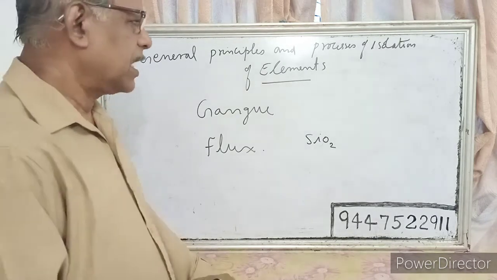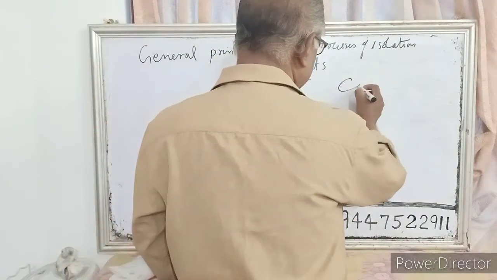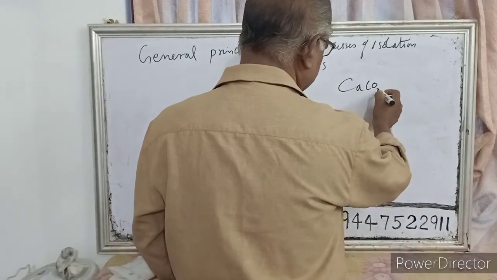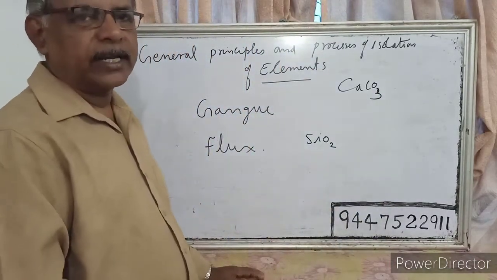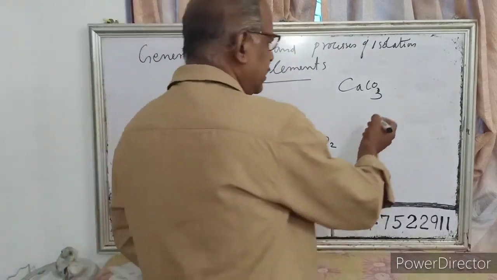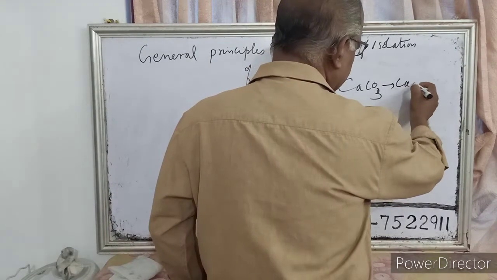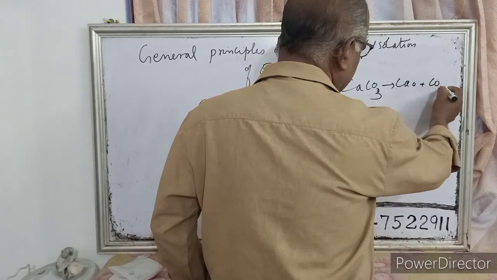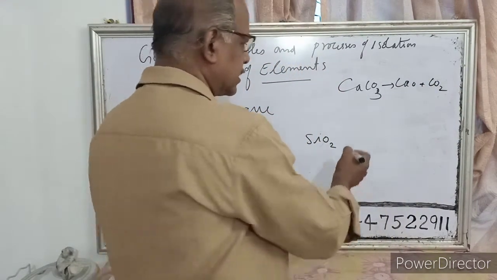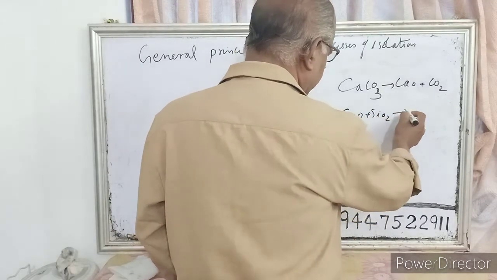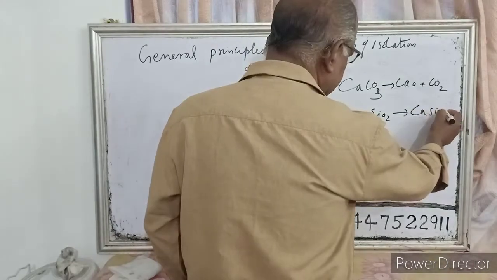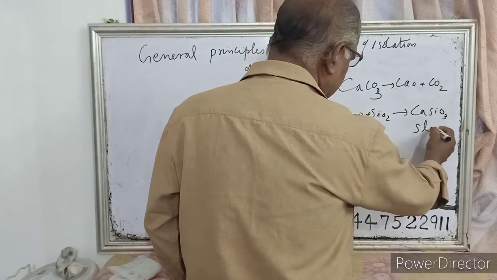For that, we add calcium carbonate as the flux. On heating, calcium carbonate decomposes to give calcium oxide and carbon dioxide. This calcium oxide reacts with silica to form calcium silicate, and this is called slag.